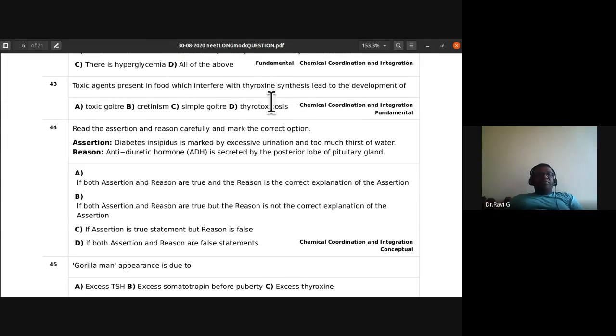toxic agents present in food which interfere with thyroxine synthesis leads to the development of toxic goitre, cretinism, simple goitre, thyrotoxicosis. Which is the answer? So toxic agents present in food which interfere with thyroxine synthesis leads to the development of simple goitre. So 43rd, C is the answer.